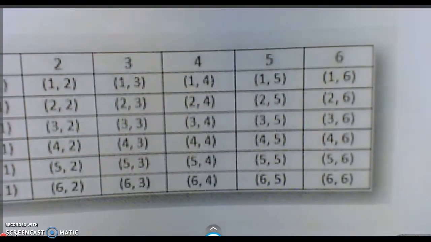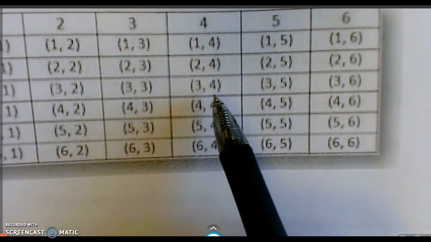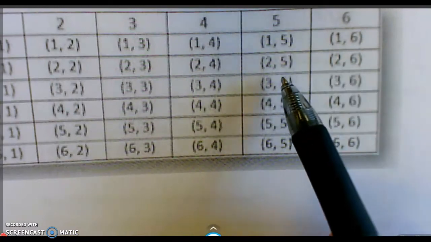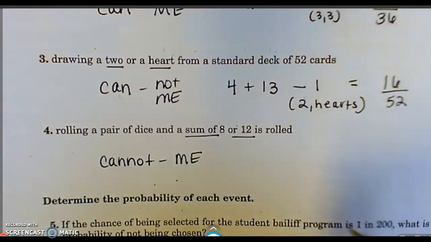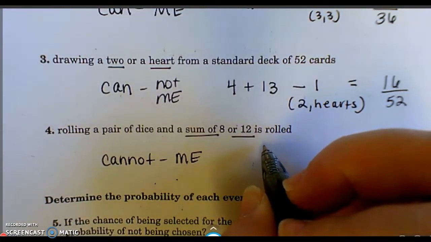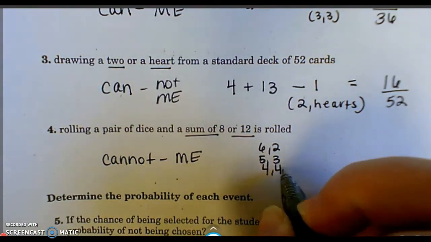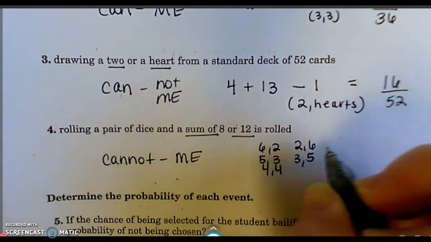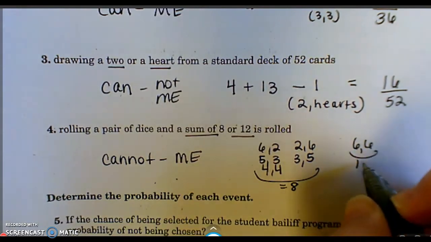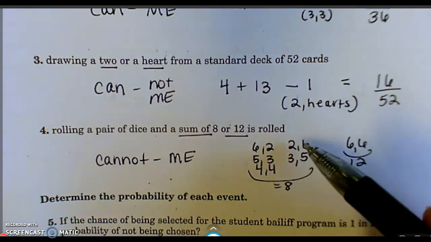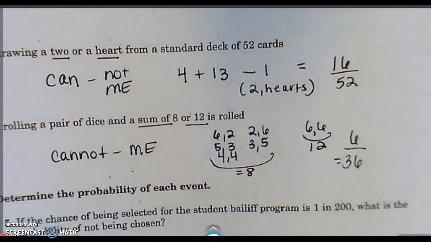And so sum of 8, well, let's see here. 6 and 2, 5 and 3, 4 and 4, 3 and 5, 2 and 6. That's 1, 2, 3, 4, 5 of them. Sum of 12, there's only 1. Alright, so I'm going to write those out just in case anybody needs them. 6 and 2, 5 and 3, 4 and 4, 3 and 5, 2 and 6. That's the 8 ones. And then 12 would be 6, 6. So there's 1, 2, 3, 4, 5, 6 possibilities. So it's 6 out of 36 because there's 36 ways to roll the dice.